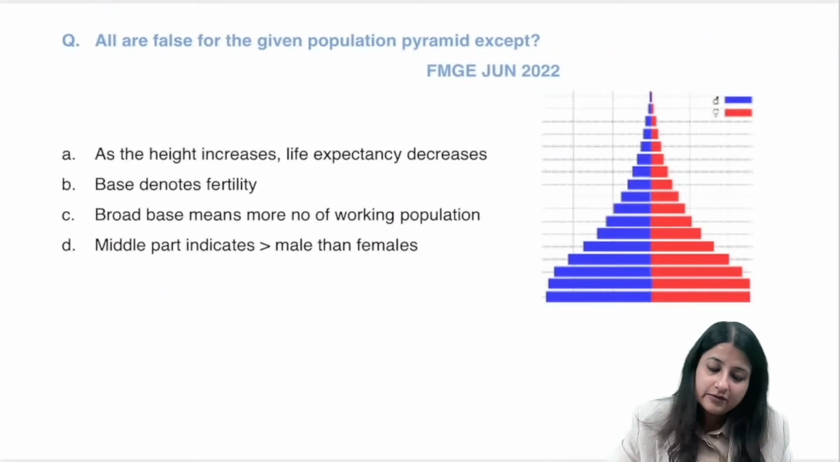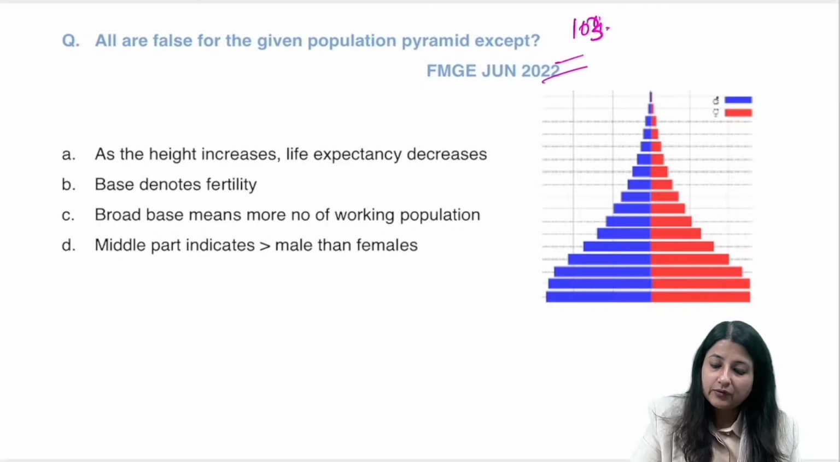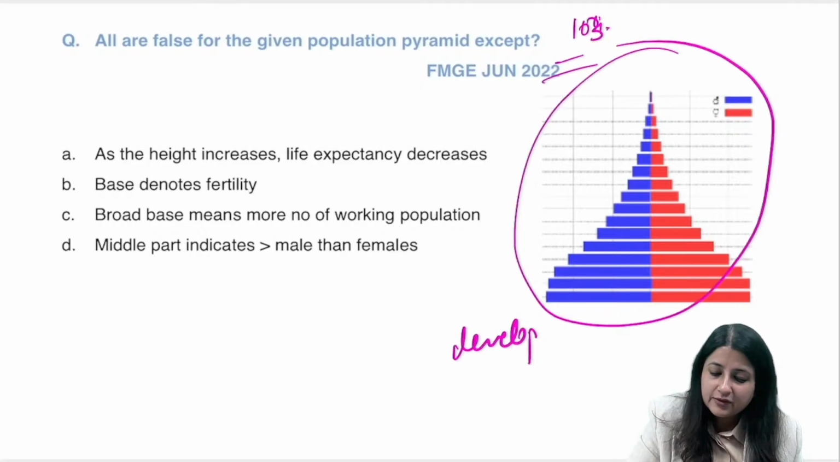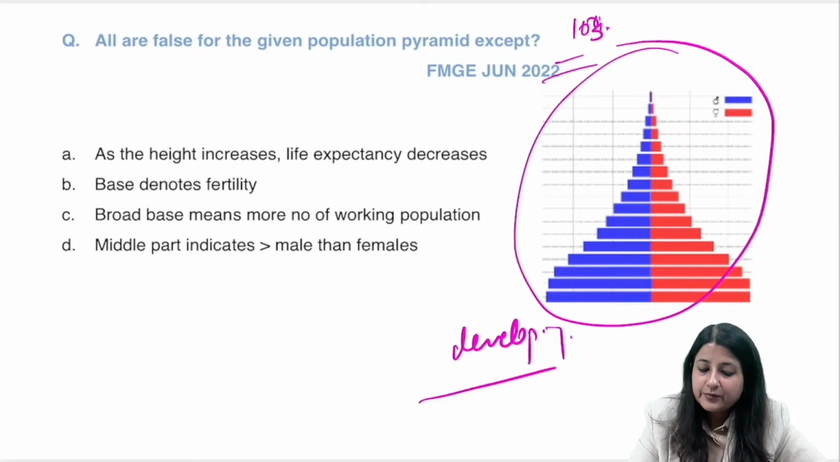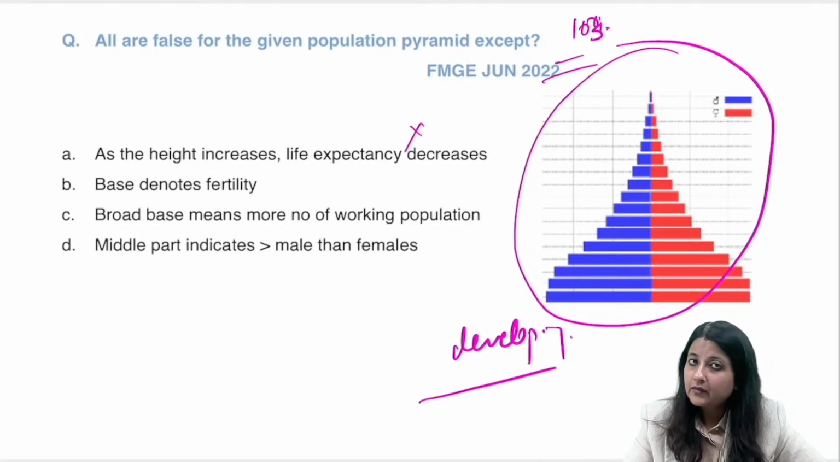Okay, last question. 163. Which type of population pyramid is this? This is a developing nation pyramid. So you have to tell me all are false except. As the height increases, life expectancy decreases. No, it increases.